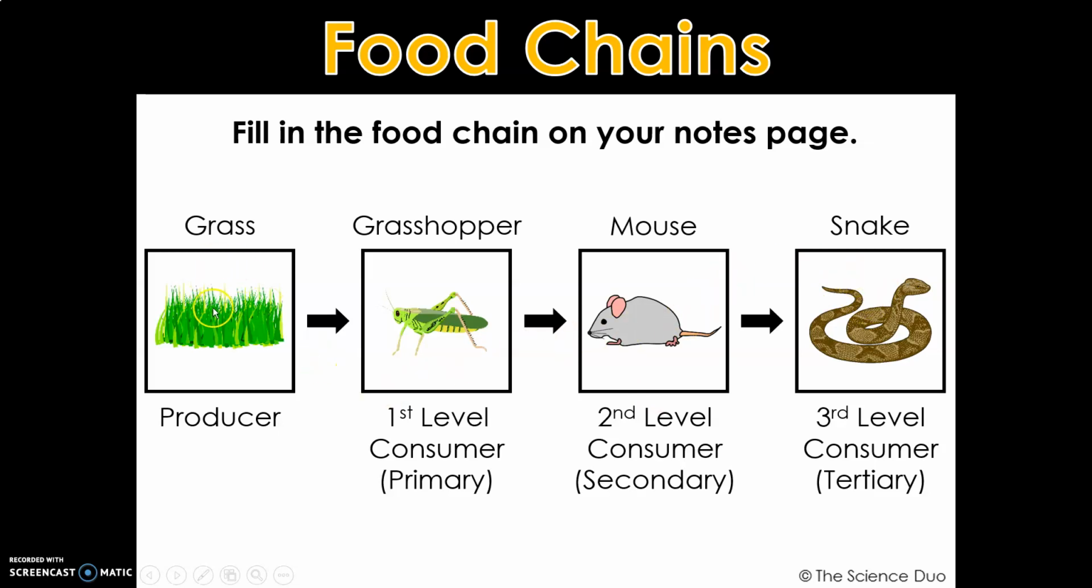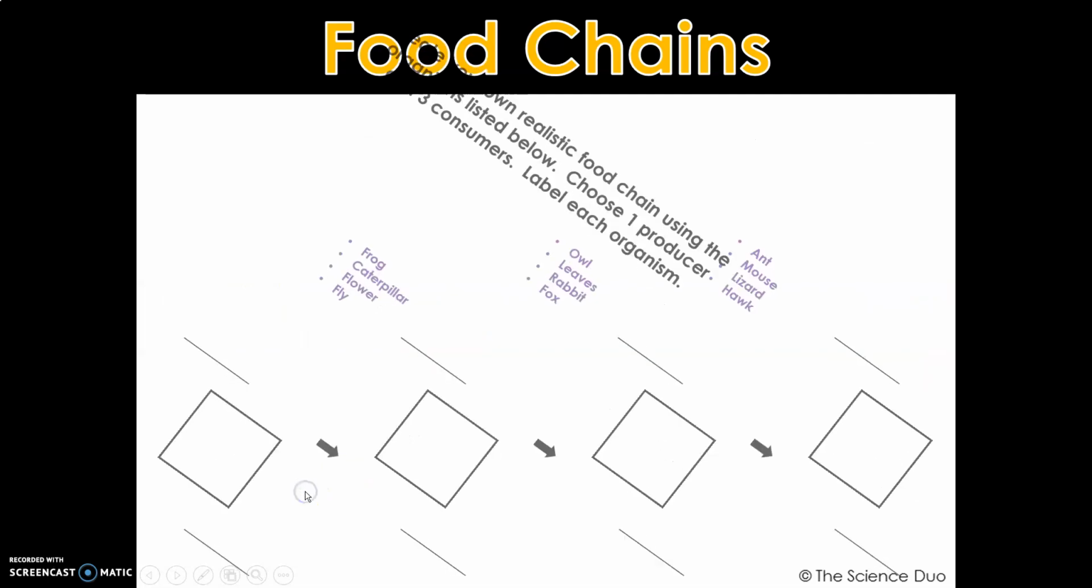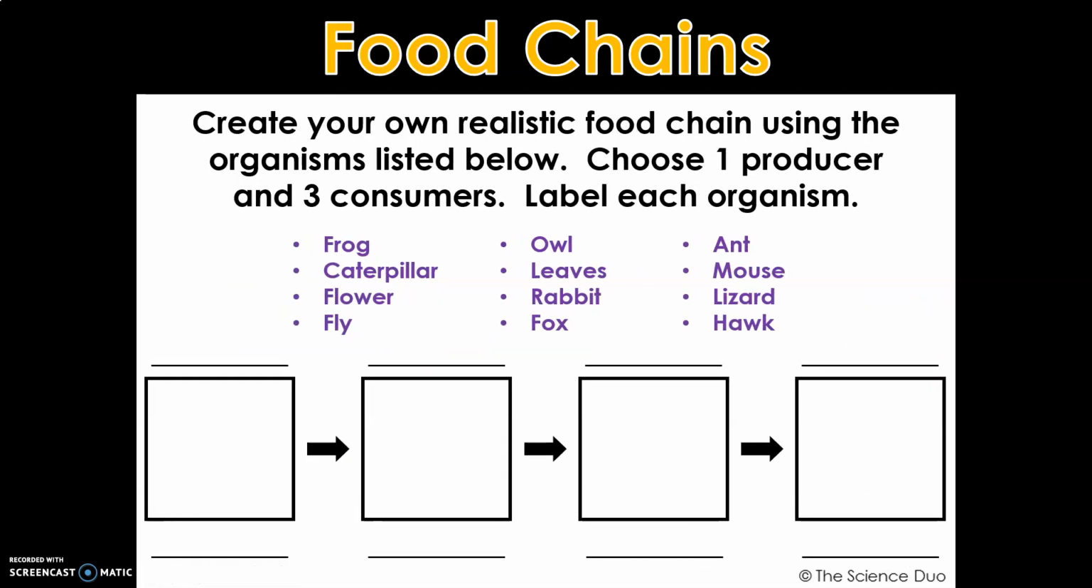So we have 100% from the producers. They make their own food. The grasshopper will get 10% of that energy. The mouse will get 1% of the energy from the grasshopper, and the snake will get 0.1%. So you're going to create your own realistic food chain using the organisms listed below. Choose one producer and 3 consumers and label each organism.